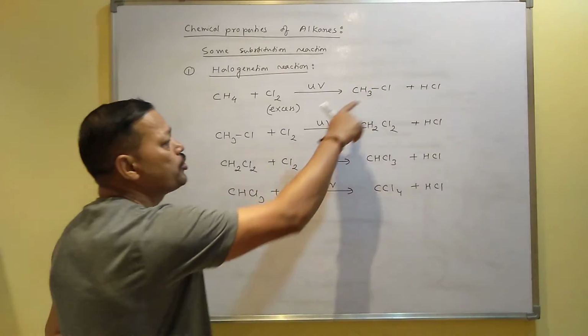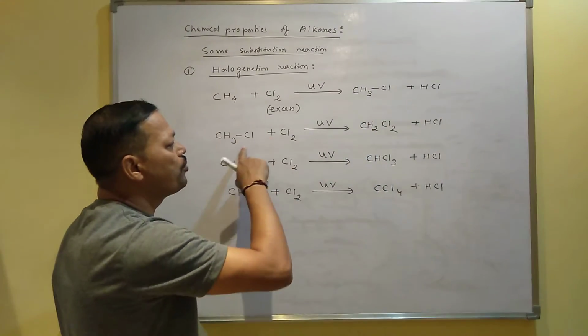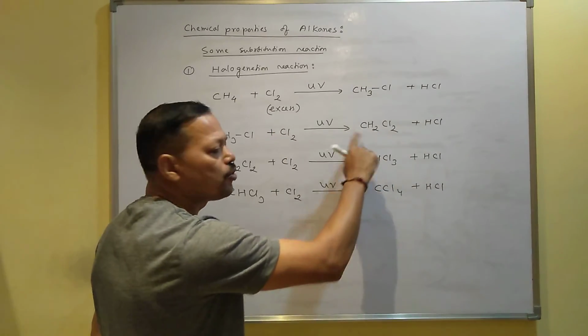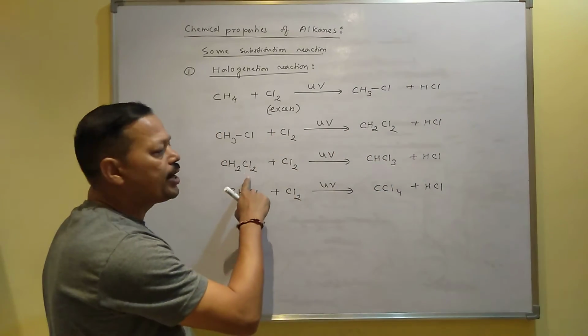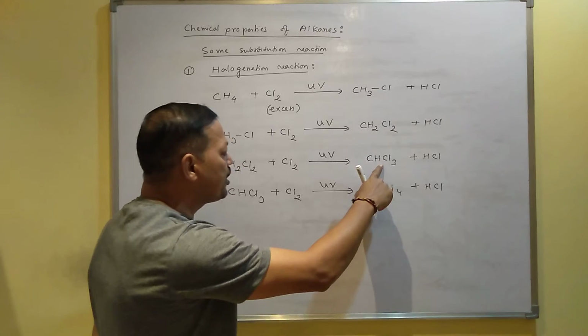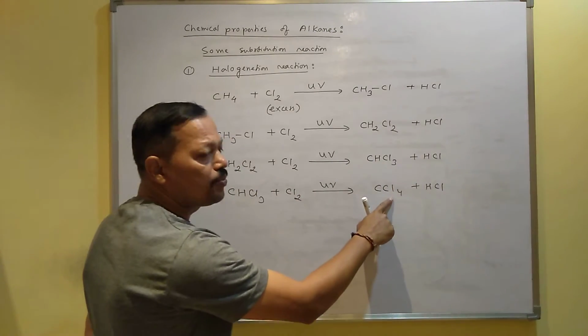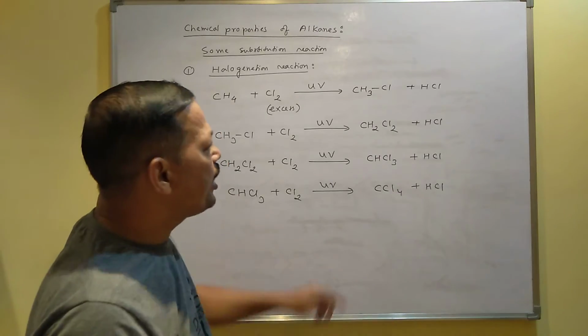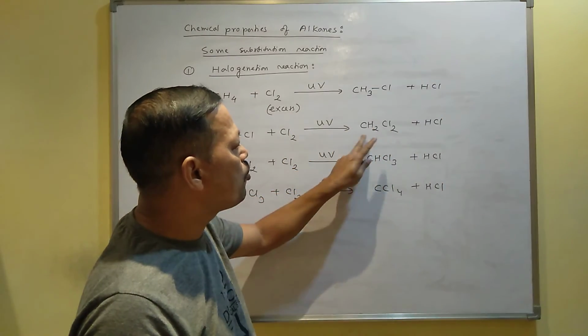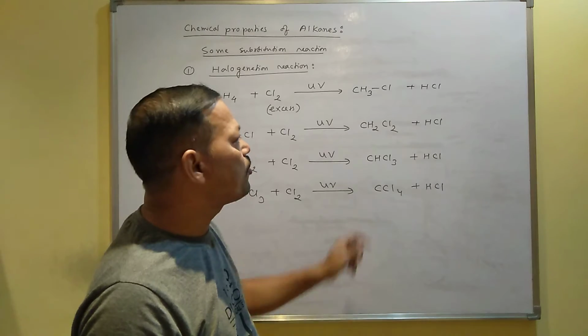So first time it produces chloromethane. Again chloromethane reacts with chlorine to produce dichloromethane. Again chlorine reacts with dichloromethane to produce trichloromethane. And again trichloromethane reacts with chlorine to form tetrachloromethane. So the name of the products are chloromethane, dichloromethane, trichloromethane, tetrachloromethane.